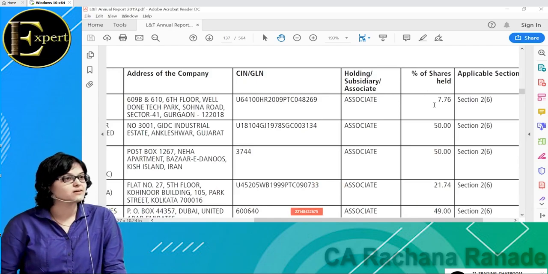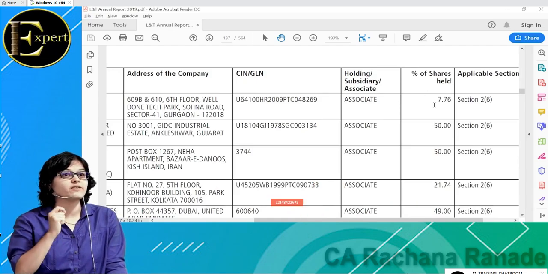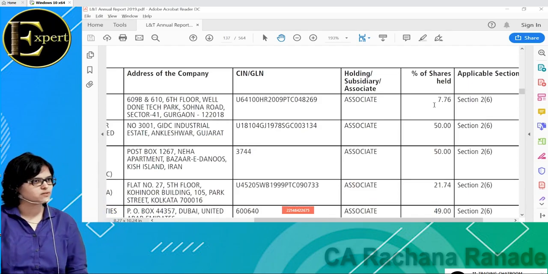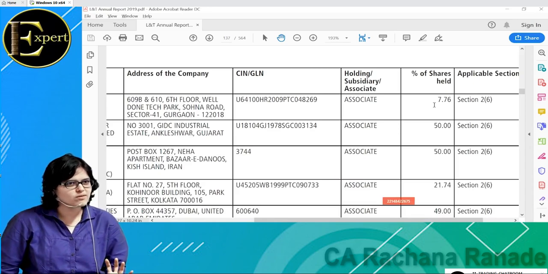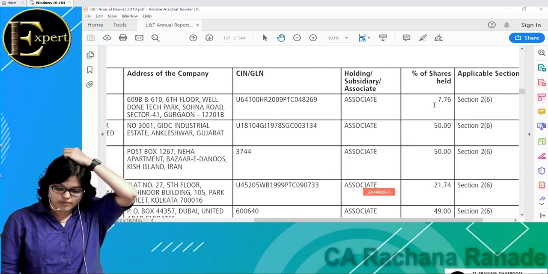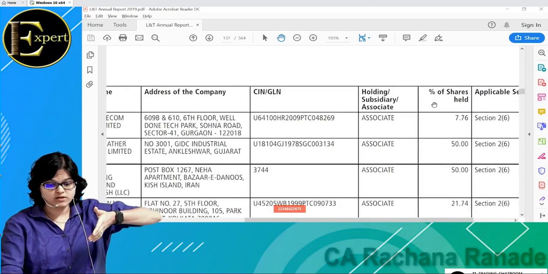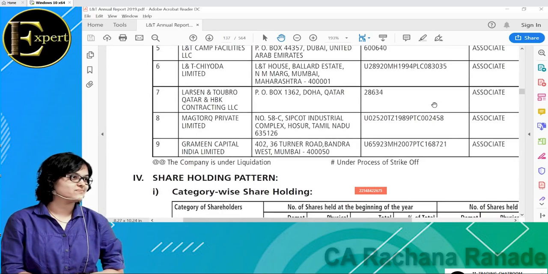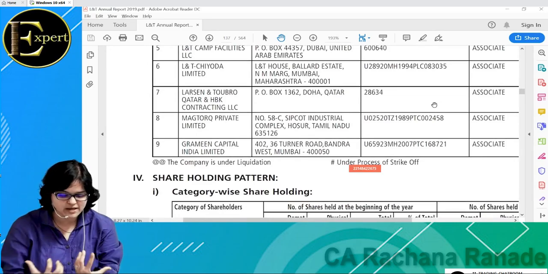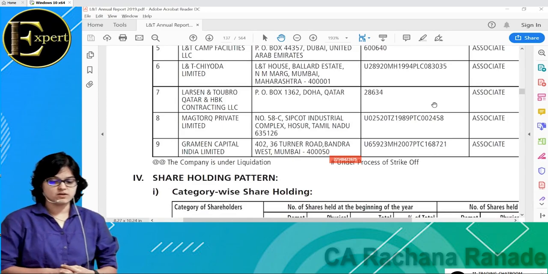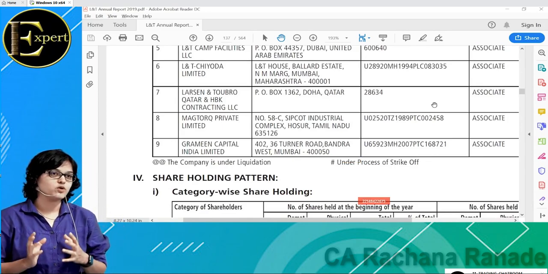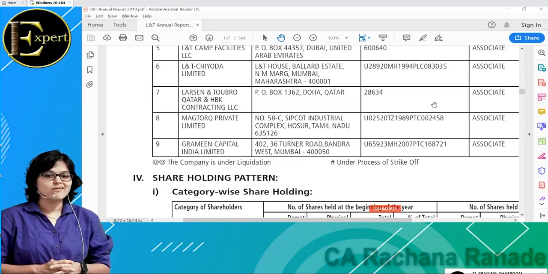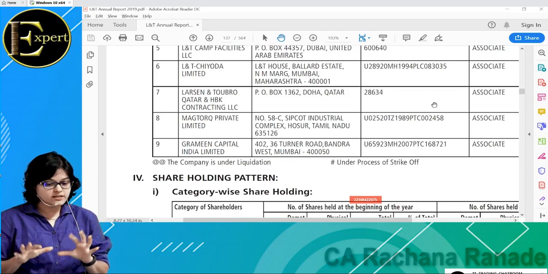Yes. See how big the list is. How many subsidiaries did we talk about right now? 136 something and 9 associates. Now if this is a big company we are talking about, please imagine these poor finance department guys and the poor auditor. Why am I saying poor? Because you can imagine, and I have not talked about how many branches also. If it is having 136 subsidiaries, then you can imagine how many branches L&T has, which is not disclosed in the annual report.